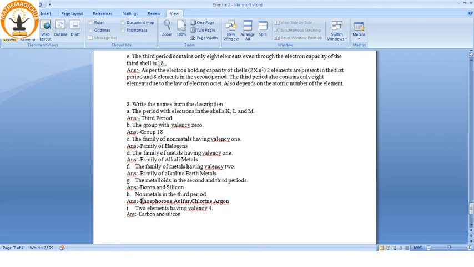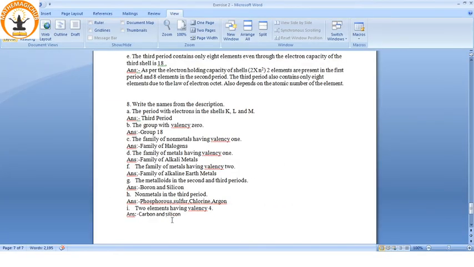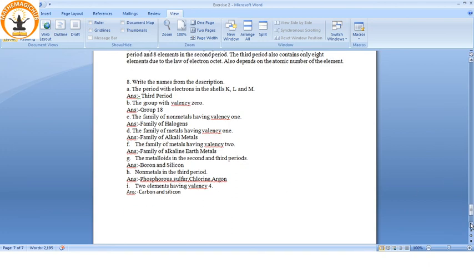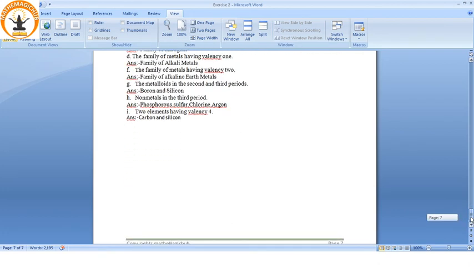Non-metals in the third period. So which are the non-metals in the third period? Phosphorus, sulfur, chlorine and argon. So first, second and third period: phosphorus, sulfur, chlorine and argon. Two elements having valency 4: carbon and silicon are the two elements having valency 4. And I think that's all for the explanation.